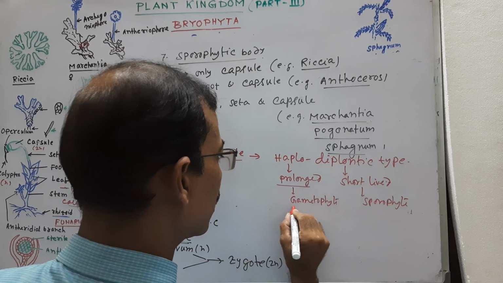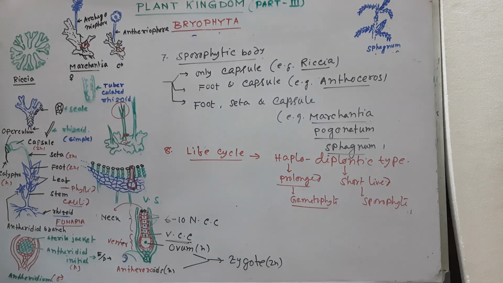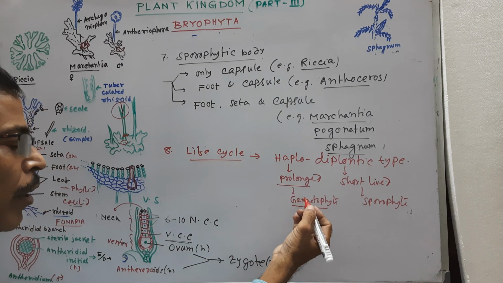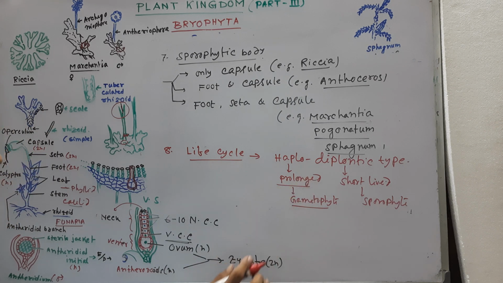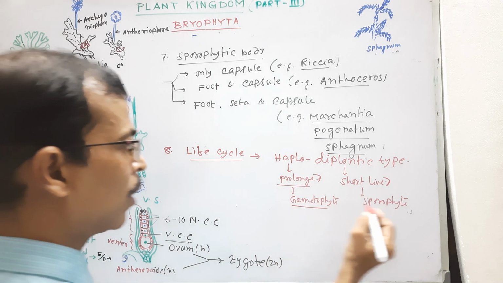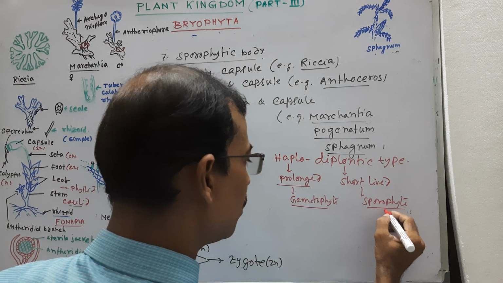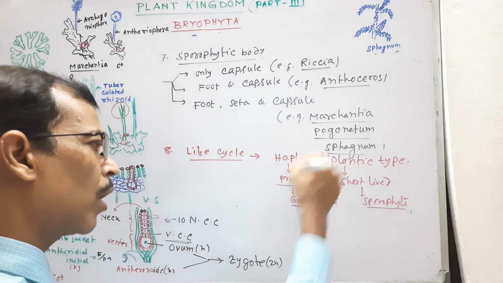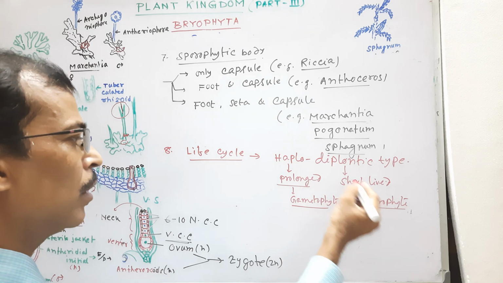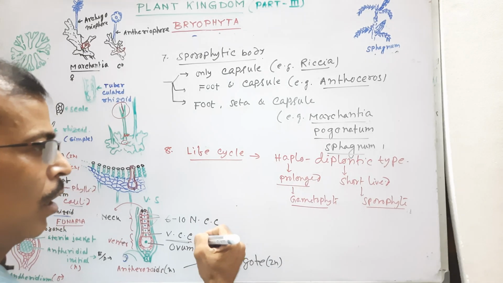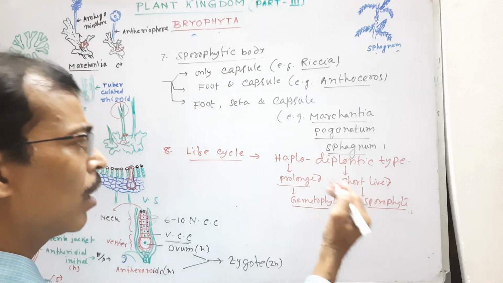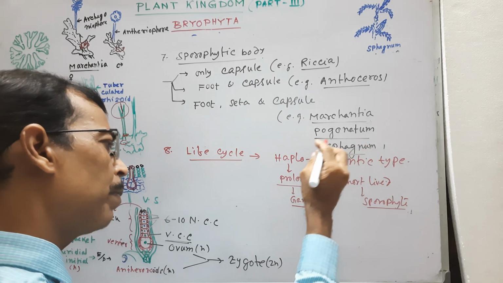Look here, the gametophyte is independent because due to the presence of chlorophyll and rhizoids, they are able to synthesize food and don't depend on others. But the sporophyte may be completely or partially dependent on the gametophyte. It is completely dependent in Marchantia and Riccia. But Anthoceros, under Hepaticopsida, depends partially.